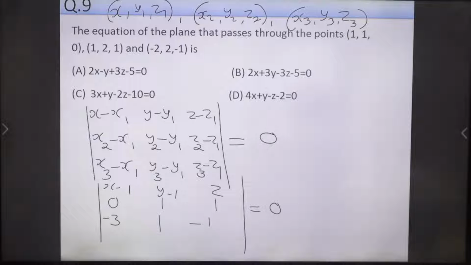Anyone, please confirm. Are you getting option B or any other option? Rushikesh, option B, very good. So I hope all of you can solve it later. Expand this along the first row and get the answer. Come to the next question, number 10.